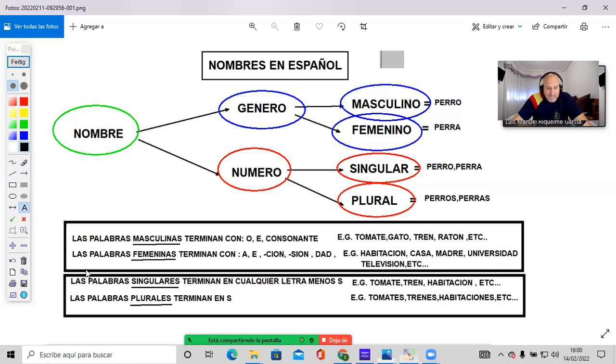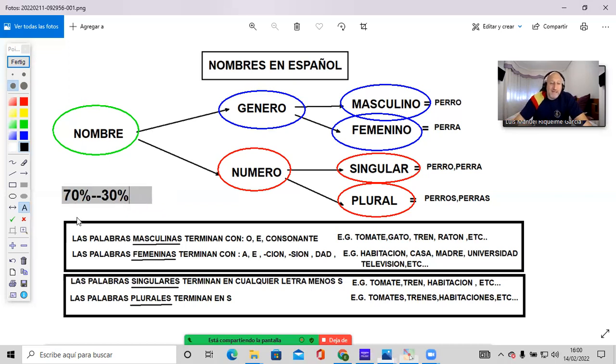Well, here the first rectangle that we have here, that is the rule that explains why a word is going to be masculine or feminine. This rule is not very reliable. Let's say that we can use this rule in 70% of the words, and there will be another 30% left that will be exceptions, and those exceptions won't follow this rule.